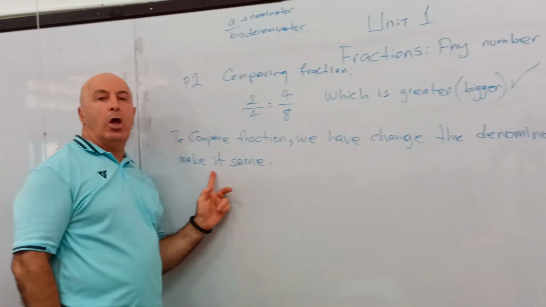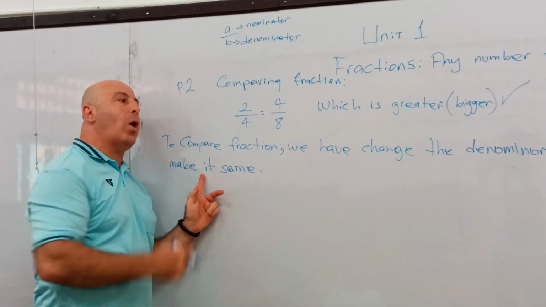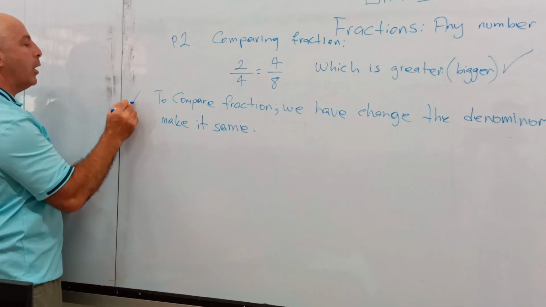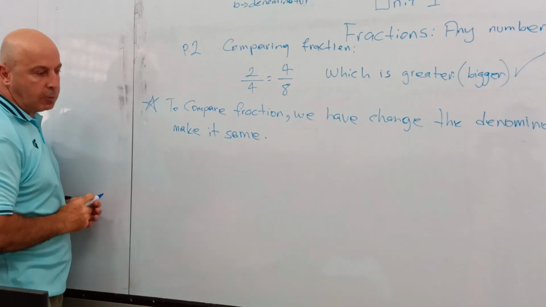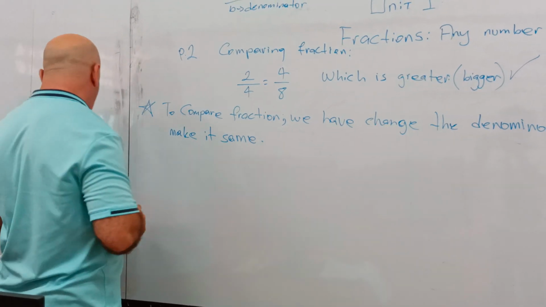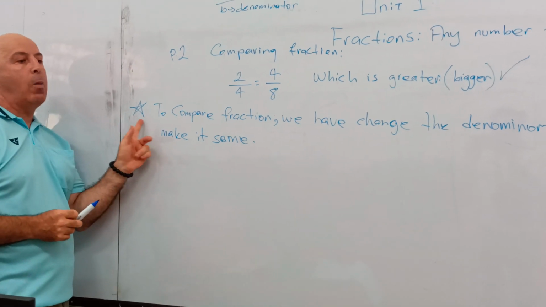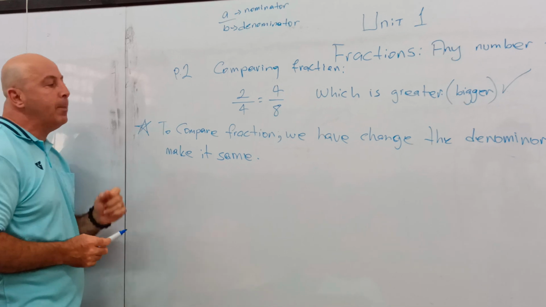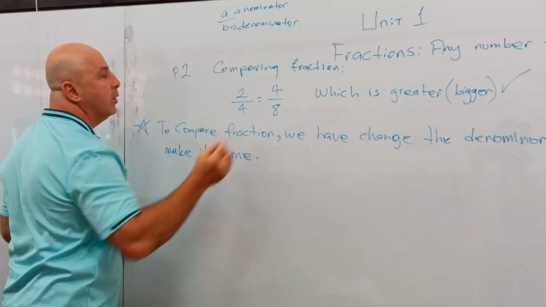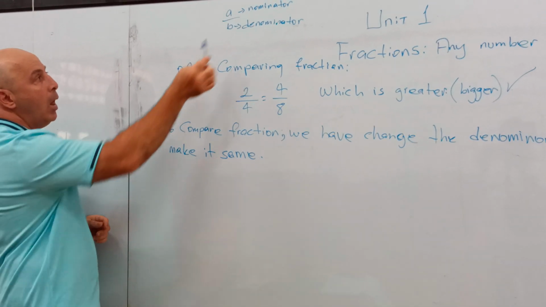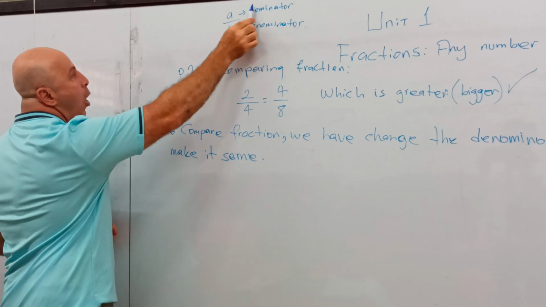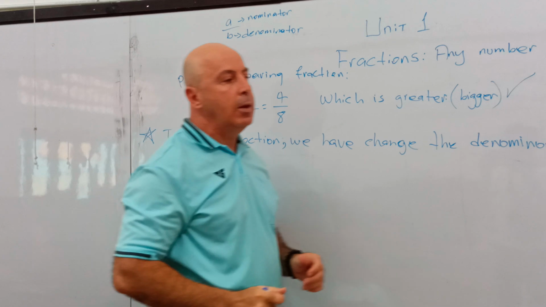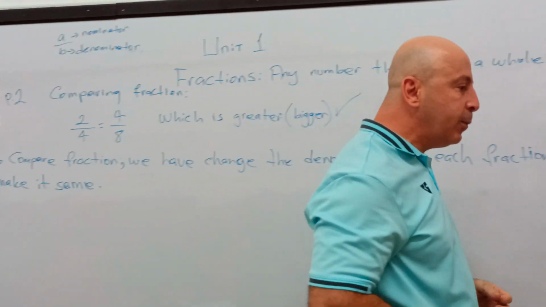Write this, please, in your notebooks. This is important. Maybe put a little star here. You say, oh, I want to remember this. I don't want to forget. So make a little star or something, or you can put it in a box with a colored pen. You should write all this in your notebook. So I will wait a little bit.